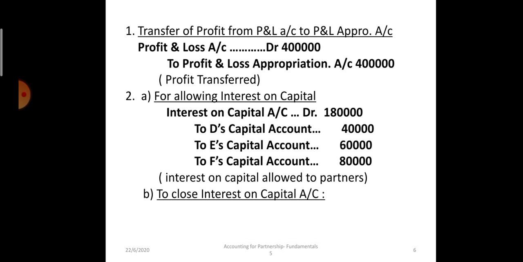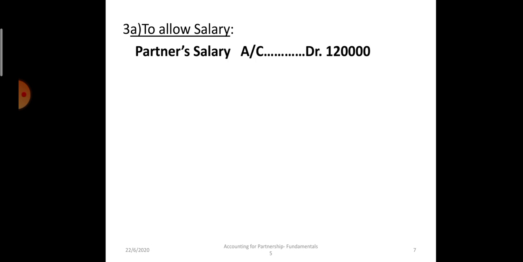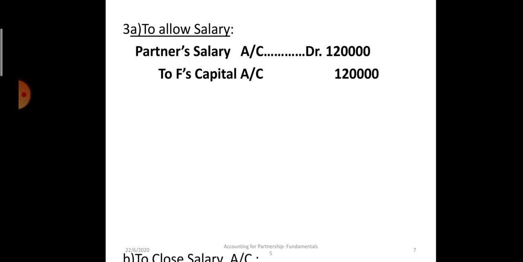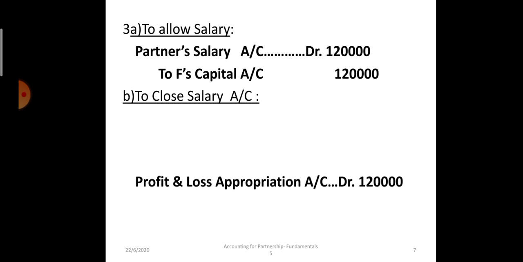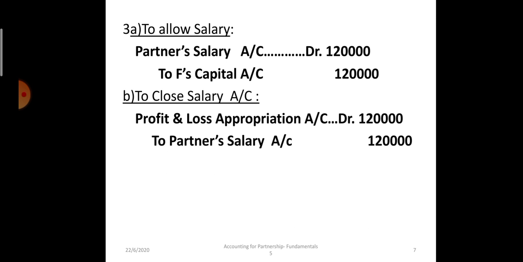Now we will close the interest on capital account by transferring it to P&L appropriation account. So the entry will be P&L appropriation account debit to interest on capital account. Now we will pass journal entries allowing salary to partner F. So the entry will be partner salary account debit to F's capital. Now partner salary account has to be closed, so the entry will be P&L appropriation account debit to partner's salary 1,20,000 rupees.